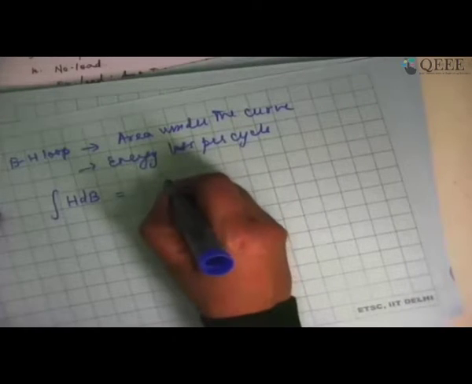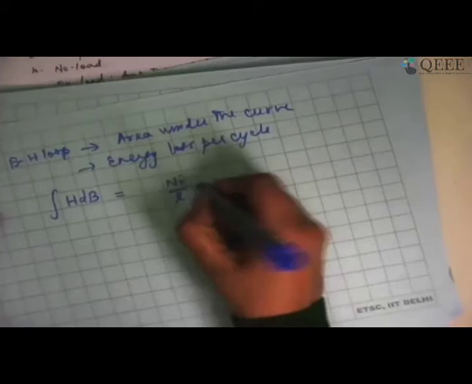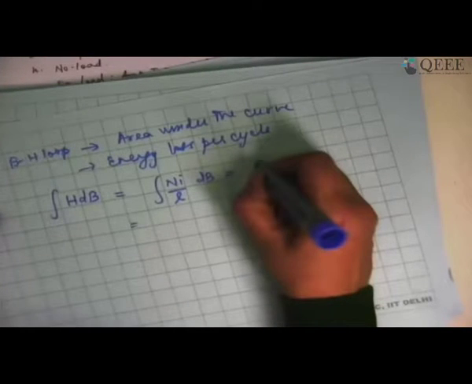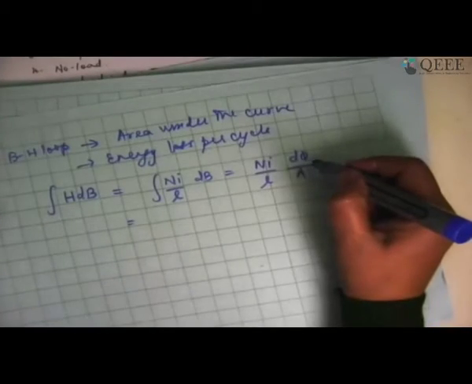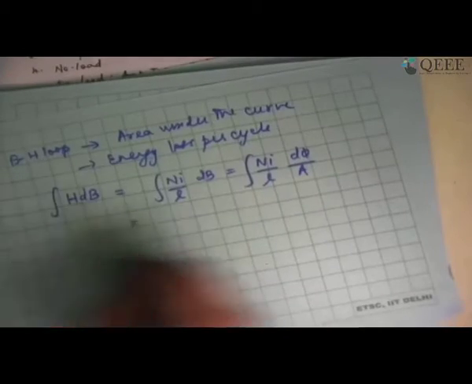So HdB, I can write this as H, which is defined as Ni divided by L, and dB, I can write as Ni divided by L, d phi divided by A. I can write it like this because flux is equal to B times A, right?